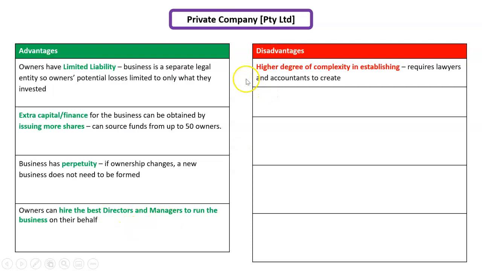There are some disadvantages though. There's a high degree of complexity in establishing. You're going to need a lot of lawyers and accountants to create a company compared to, say, a sole trader or a partnership. You also got limited access to funds when you think about it. If you can only get 50 shareholders, well, that's only 50 sources of finance before you might need to borrow from the bank. So it's a little bit limited.